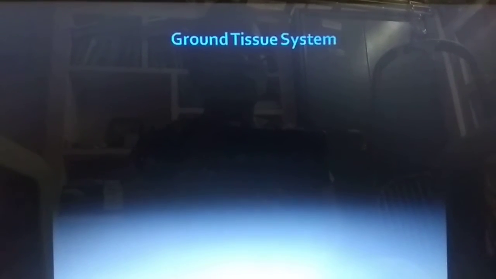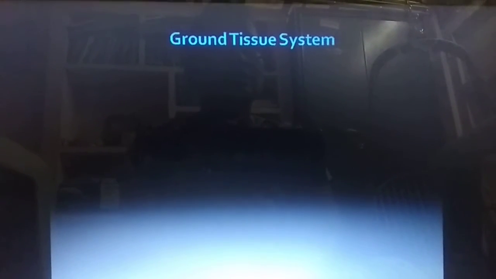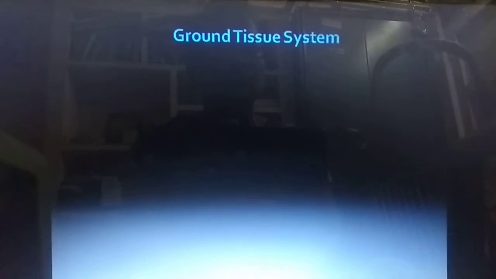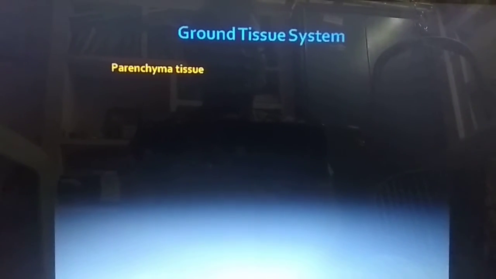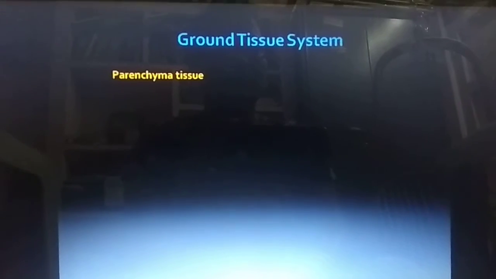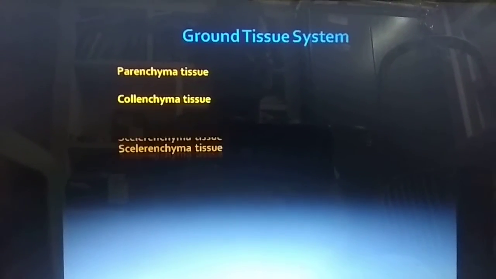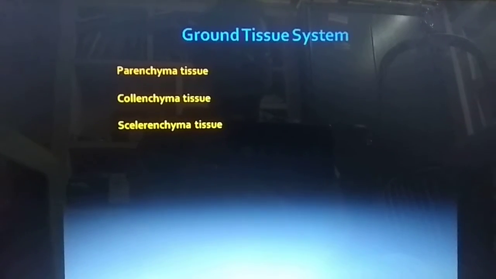Next, we are going to see the second one, ground tissue. Ground tissue is everything except epidermal and vascular system. Remaining all tissues come under the ground tissue. Ground tissue, first one, parenchyma tissue, collenchyma tissue, sclerenchyma tissue.